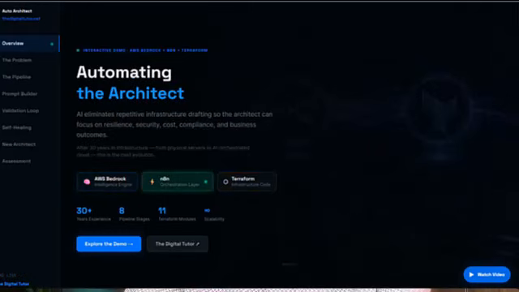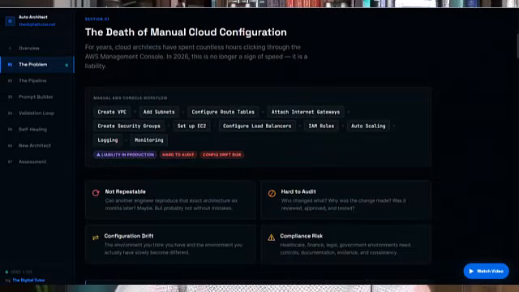So in this demo, I'm going to show you a flow that brings together three powerful technologies: AWS Bedrock, n8n, and Terraform. AWS Bedrock acts as the intelligence engine, and n8n acts as the orchestration layer. Terraform becomes the infrastructure as code output. And the architect remains the reviewer, validator, and decision maker. So let's start with the problem.